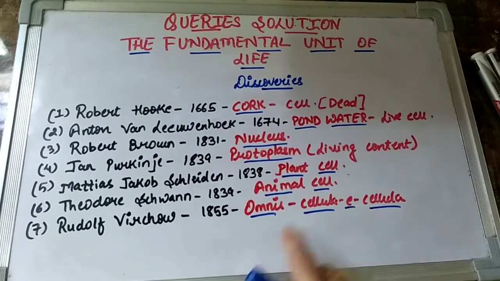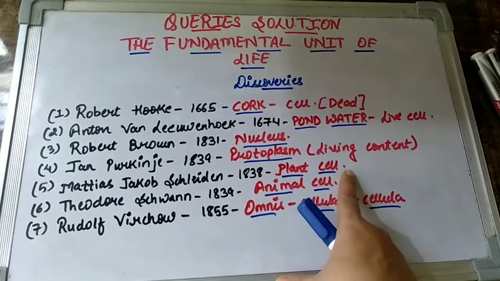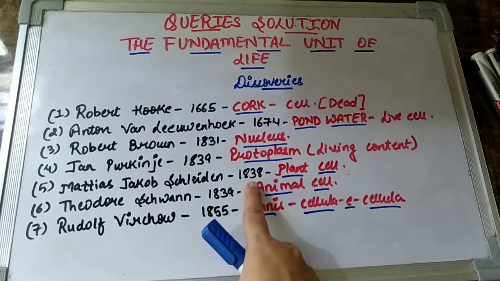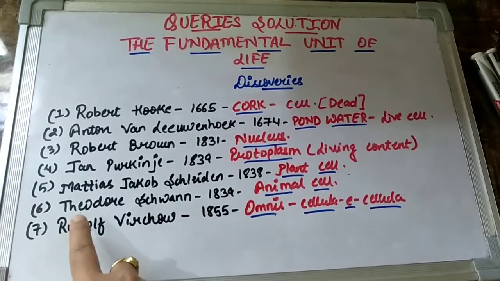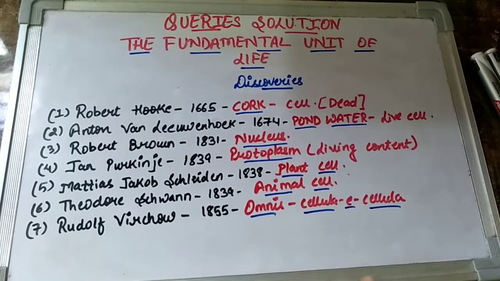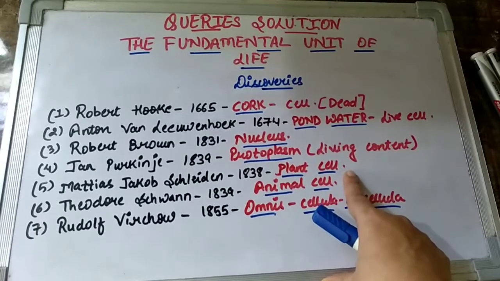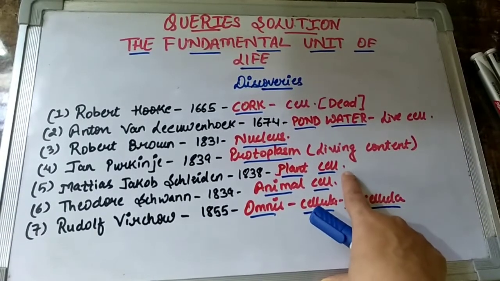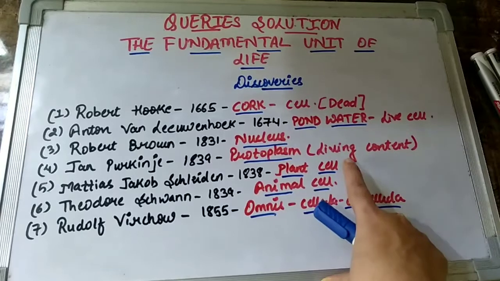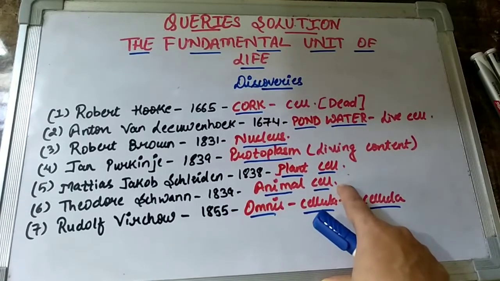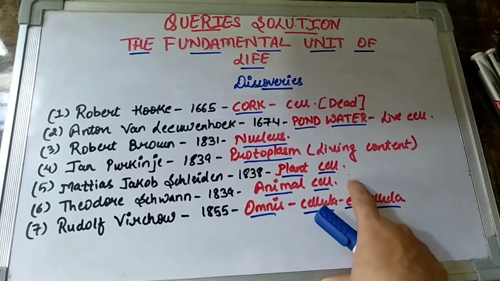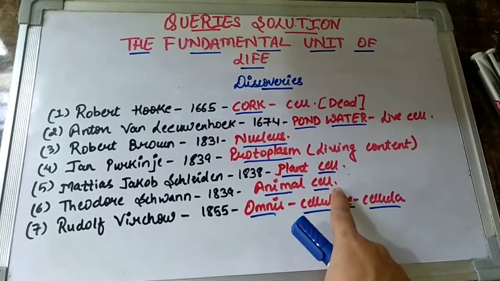The next discovery with respect to the plant cell structure was made in the year 1838 by a scientist known as Matthias Jakob Schleiden. He was the scientist who gave us the concept that all the plants in nature comprise plant cells. And we all know there is a little difference between the structure of a plant cell and an animal cell. Still, if you are confused about their structure, we will take it up as a session in our next videos.